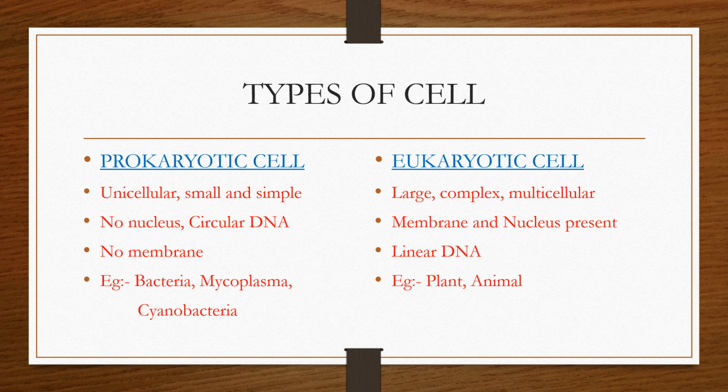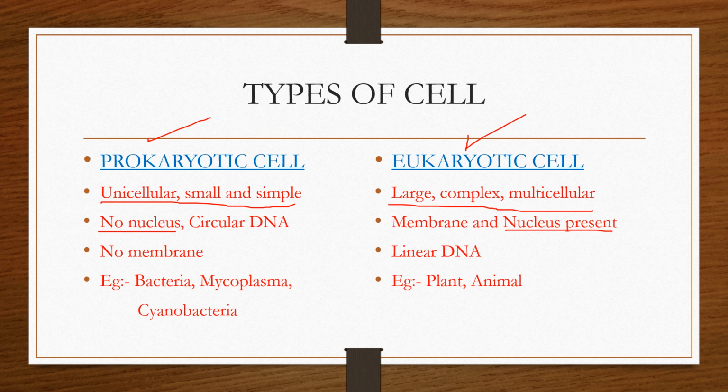There are two types of cells: the prokaryotic cell and the eukaryotic cell. Prokaryotic cells are unicellular, small and simple, whereas eukaryotic cells are large, complex and multicellular. There is no nucleus in a prokaryotic cell, and in a eukaryotic cell there is a nucleus.